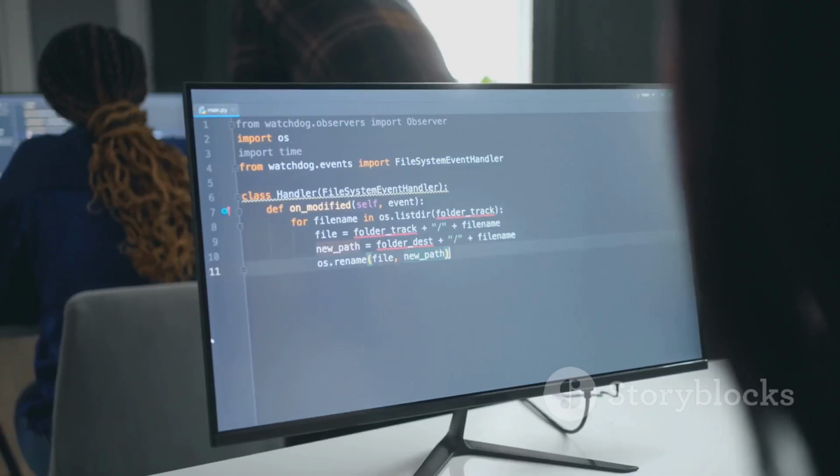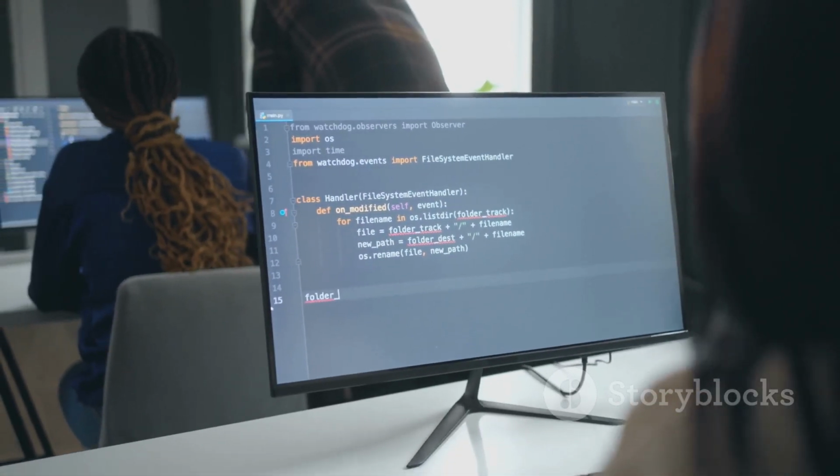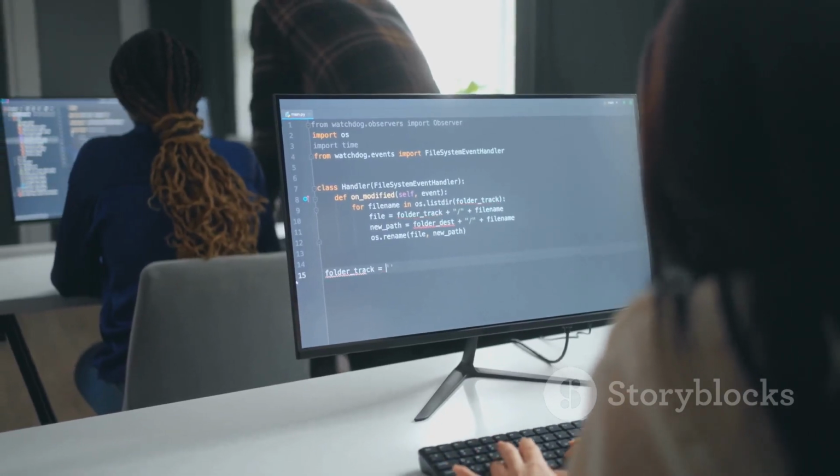File handling is essential for working with external data. It allows you to save program output, load data into your programs, and more.